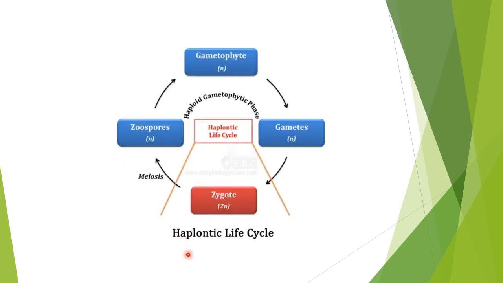First of all, let us discuss the Haplontic life cycle. We have in Haplontic life cycle a gametophyte. Gametophyte is haploid, which is the plant body, and this will produce the gametes. Because as I said, all the cells of this can produce the gametes.